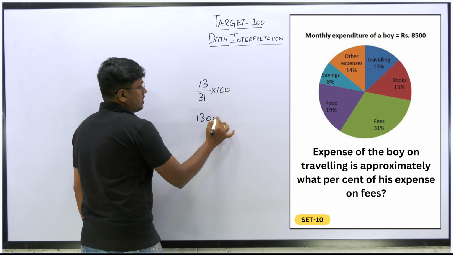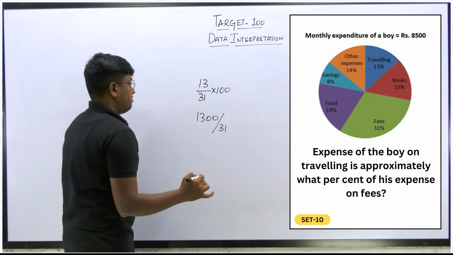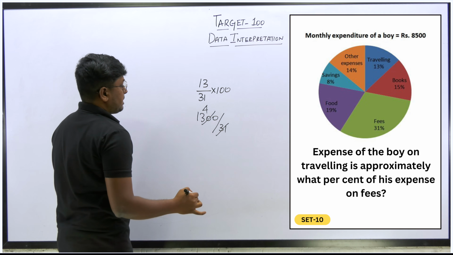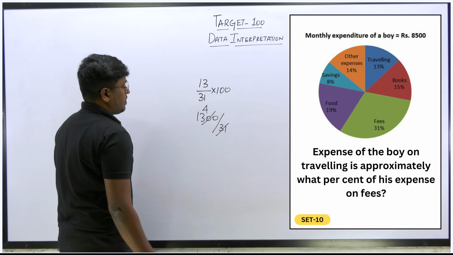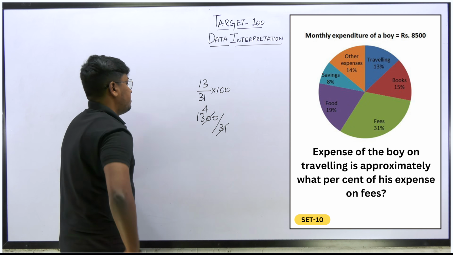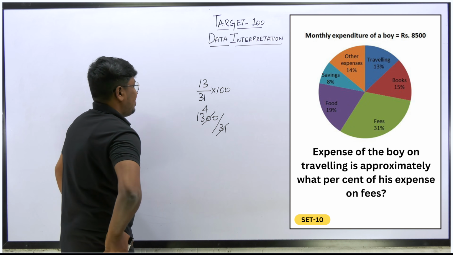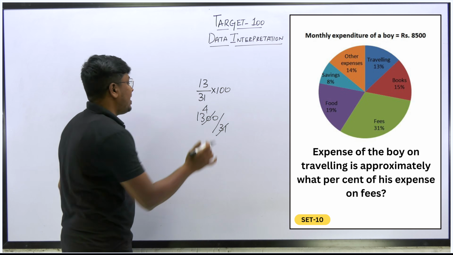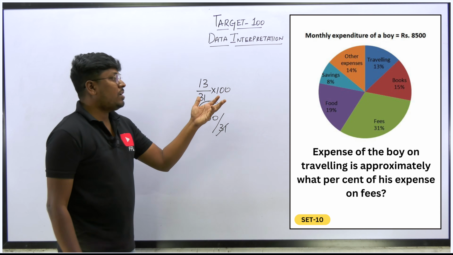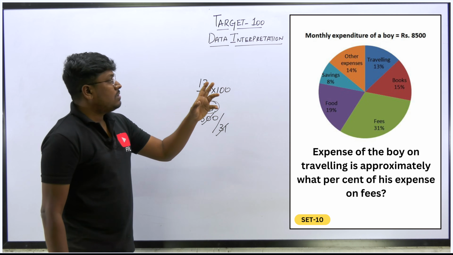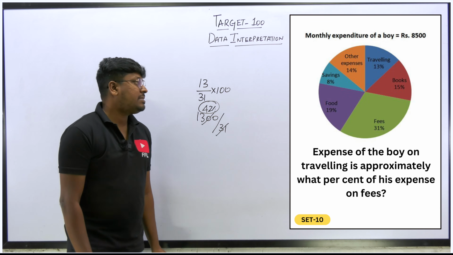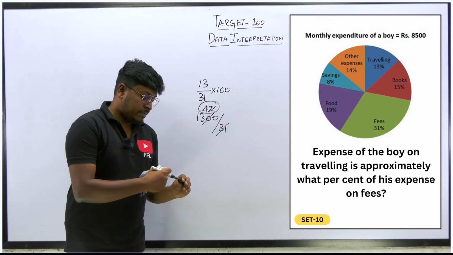So 1300 divided by 31. 4 times 120, 6 times 60. They have given an approximate, so we can say 42%, because it is 41 something. So we can go with 42% approximately.